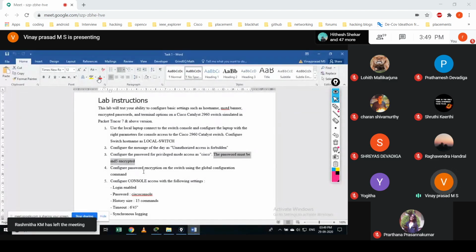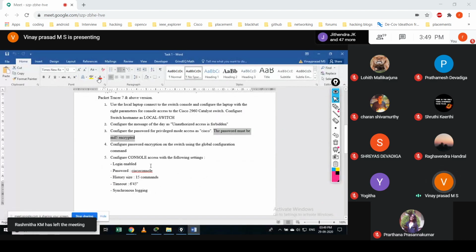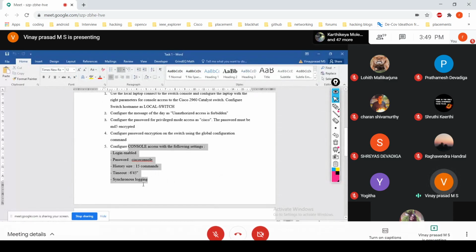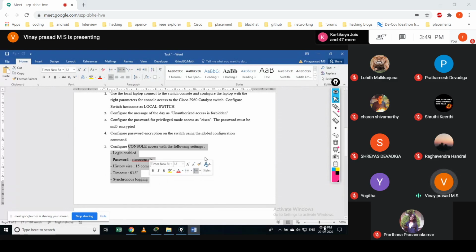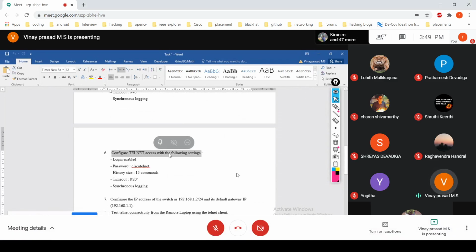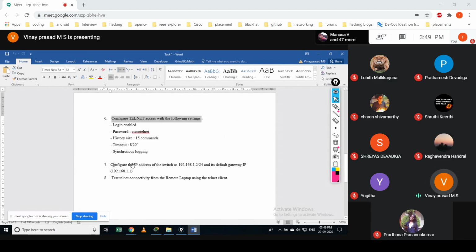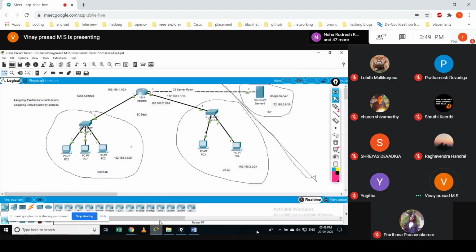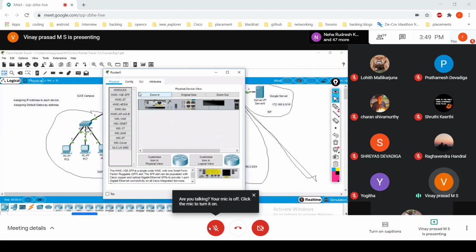Okay, then I'm putting this console. And also we are giving some privileges. If someone accesses the device, they would again need some credentials to log in to the privilege, like console login. That is one, and we are configuring something called telnet. That's what you call remote login, and configuring this IP address gateway and testing this telnet connectivity from your remote laptop using a telnet client.